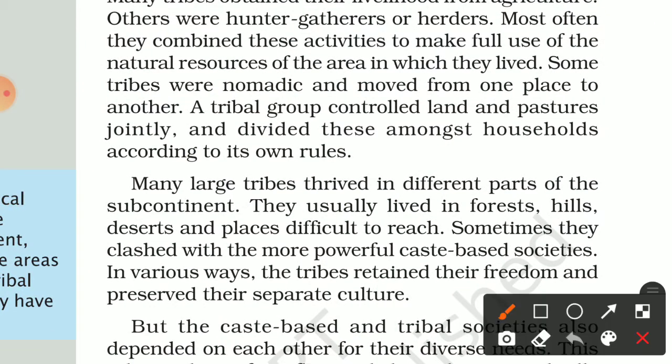Those tribes that move from one place to another, we call nomadic. Nomads go from one place to another in search of food as well.